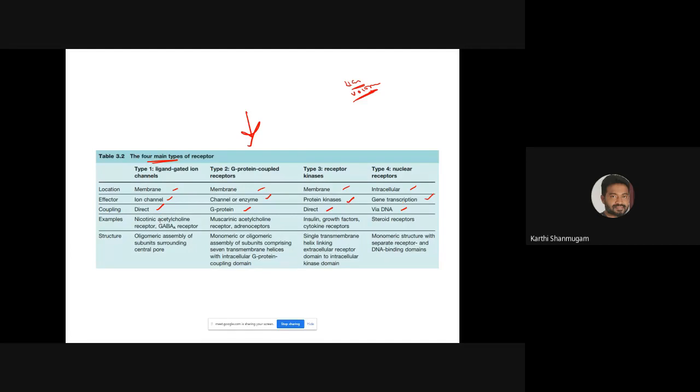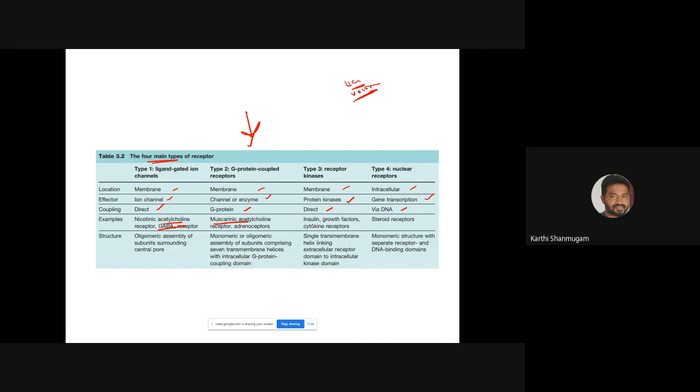Examples for family type 1 are the GABA receptor and the nicotinic acetylcholine receptor. These are called ion channels, very important ion channels. Examples for type 2 are the muscarinic acetylcholine receptor and adrenoceptors. These are called G protein coupled receptors, which activate the G protein and transfer the information through the G protein secondary messenger.